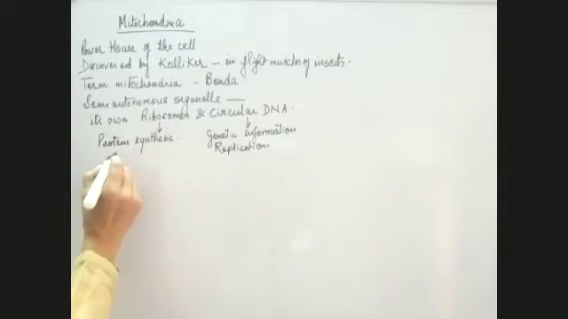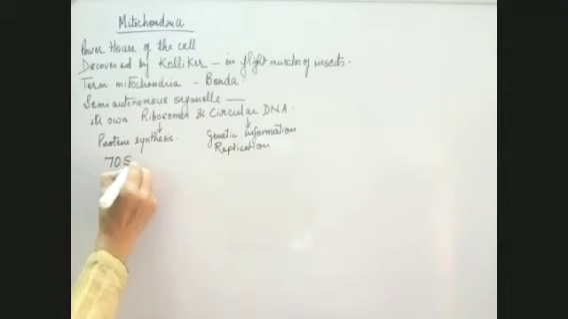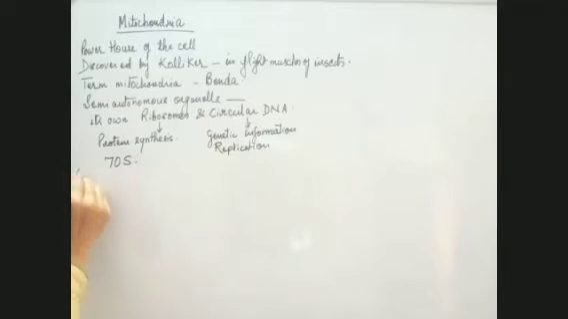The ribosomes which are present in the mitochondria are 70S type. Where else are 70S type ribosomes present? 70S ribosomes are also present in prokaryotes. So the same type of ribosomes are present in mitochondria, which are 70S type of ribosome.